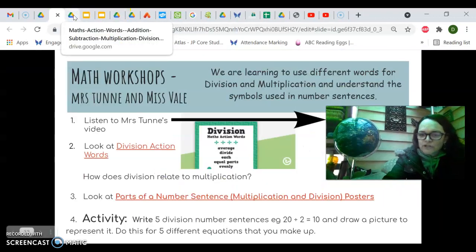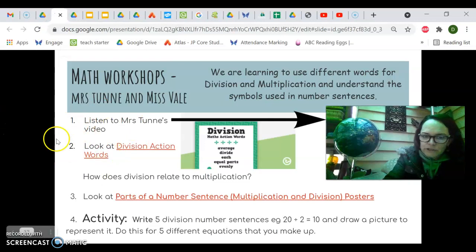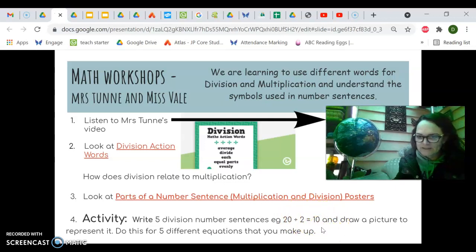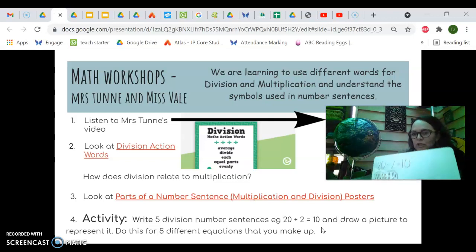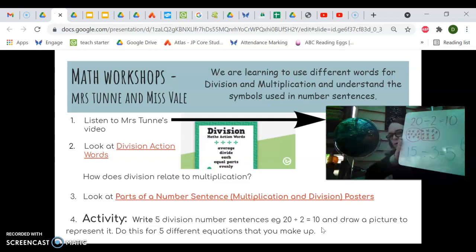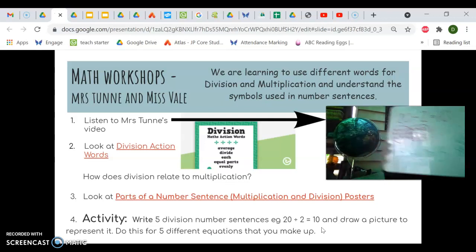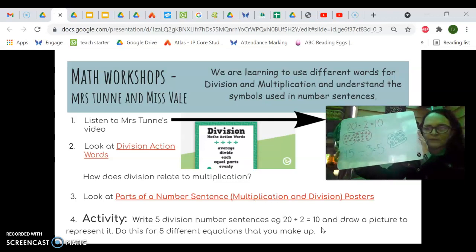What I would like you to do today is come up with 5 division equations or number sentences, such as 20 divided by 2 equals 10. That means we've got 20 altogether. We want to split them equally into 2 groups, and how many in each group? The answer is 10. I would like you to come up with 5 different division number sentences, and see if you can draw the answers with some pictures.